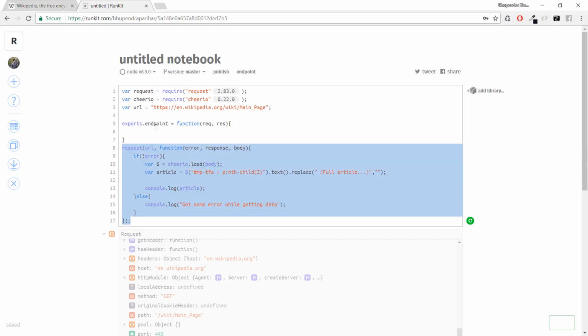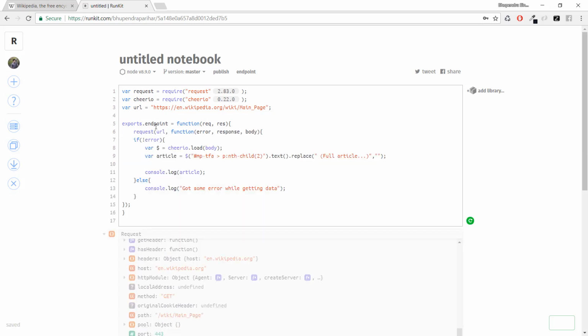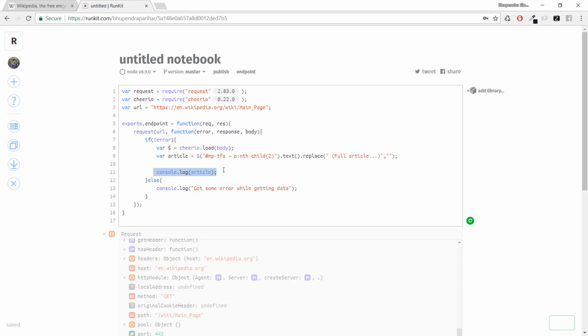We'll copy this whole thing and move it inside this export method, and instead of logging we will return it with response.end. Here also we can use response.end if we are getting any error.